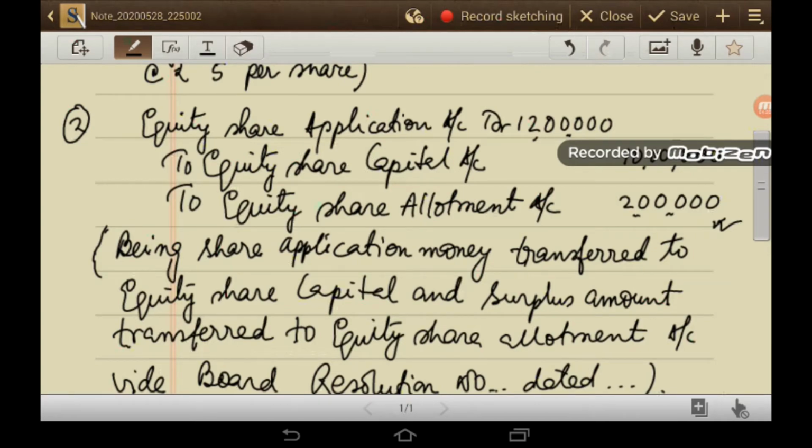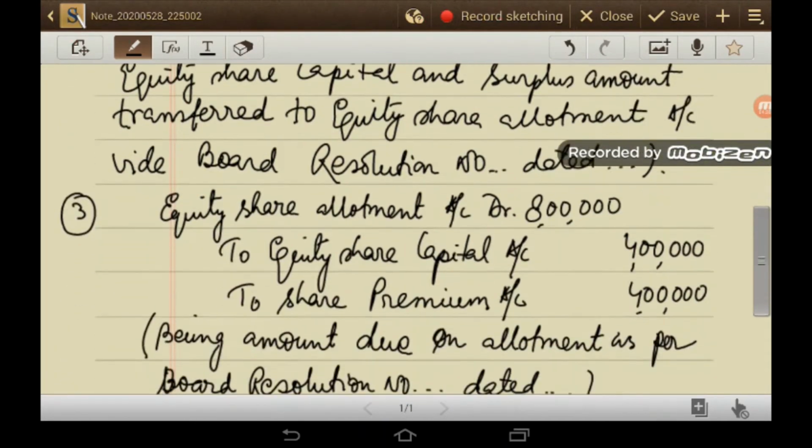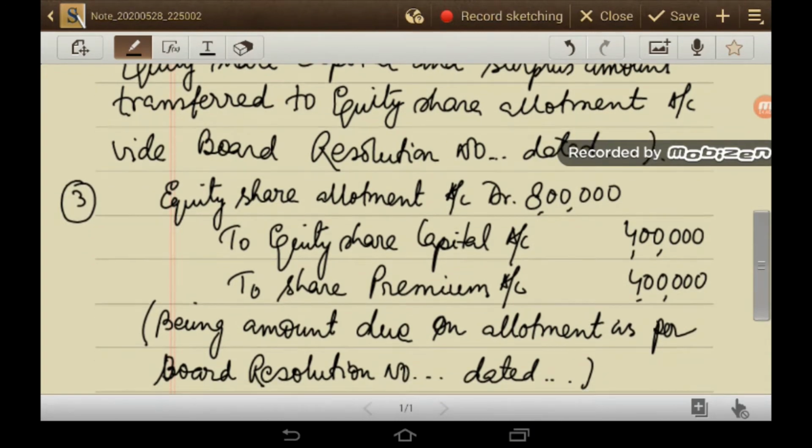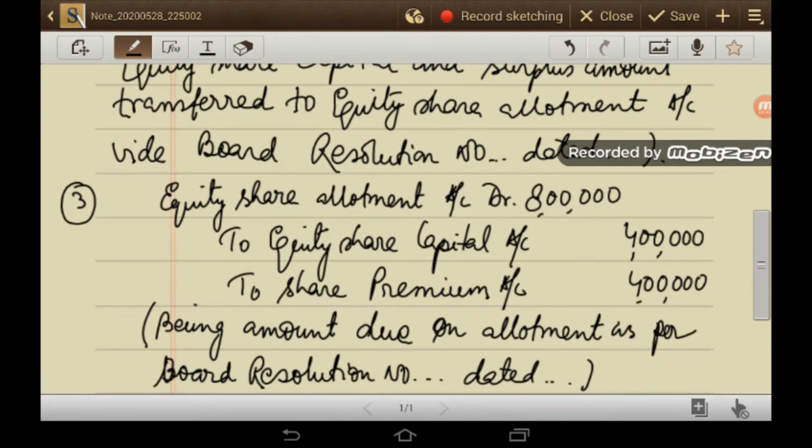Yes. Now the third journal entry. Equity share allotment account debit 8 lakh, to equity share capital 4 lakh, and to share premium account 4 lakh. So at the time of allotment, rupees 4 per share is due, rupees 2 towards capital and rupees 2 towards share premium, being amount due on allotment as per board resolution number dated.